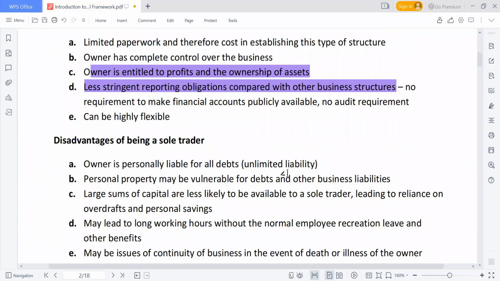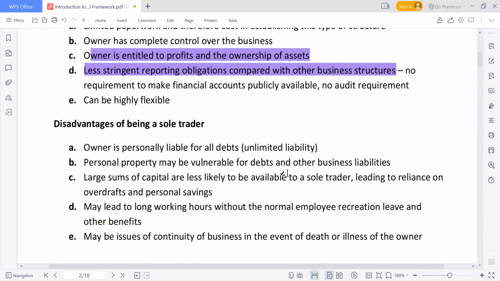So what are the disadvantages of this form of business organization? The owner is personally liable for all debts, meaning that there is unlimited liability.